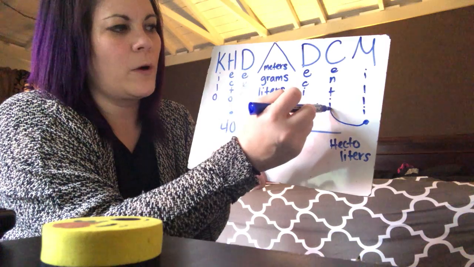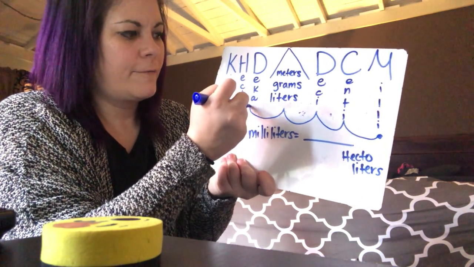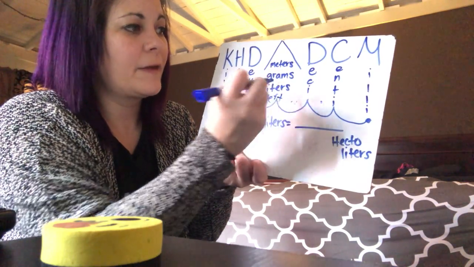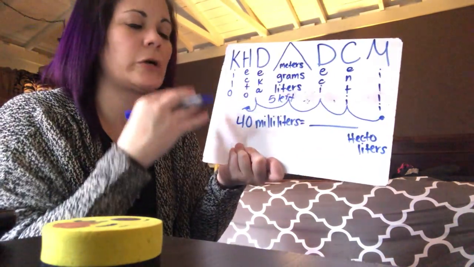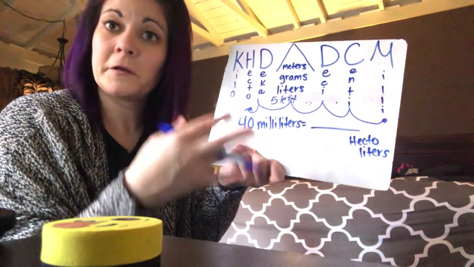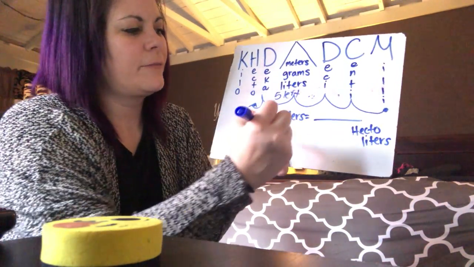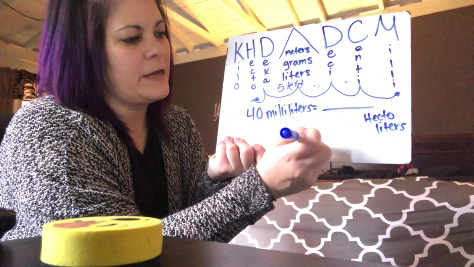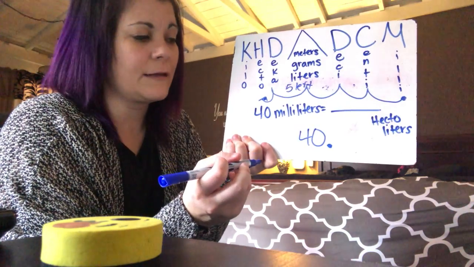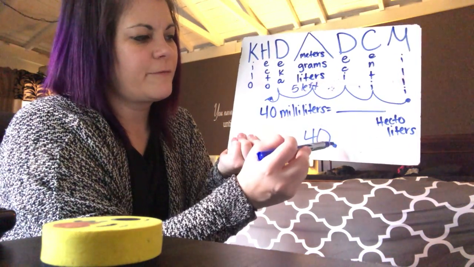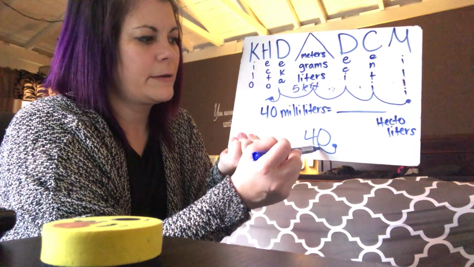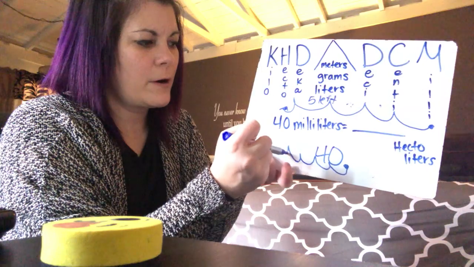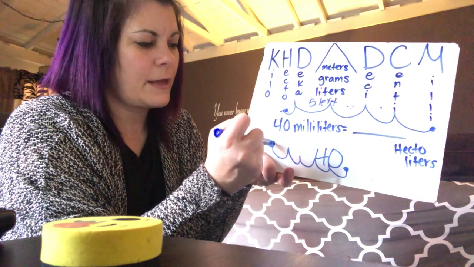So our starting point, 1, 2, 3, 4, 5. So it's 5, and we went to the left, okay? Because we're going from smaller to bigger, we're going to get smaller numbers. So we went to the left 5 times. So we take our beginning number, 40. We say the decimal is right here because it's understood. It's at the end of the number if we can't see it. And we're going to jump 5 to the left with the decimal. 1, 2. It has to go in between each number. 3, 4, 5. And our new decimal is right here.